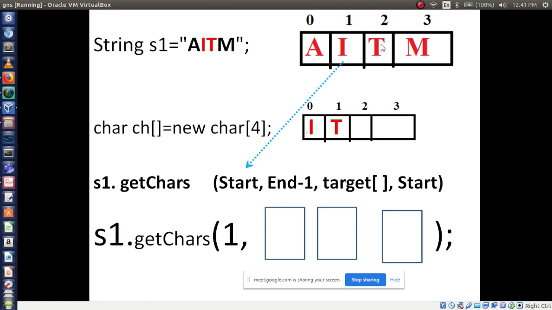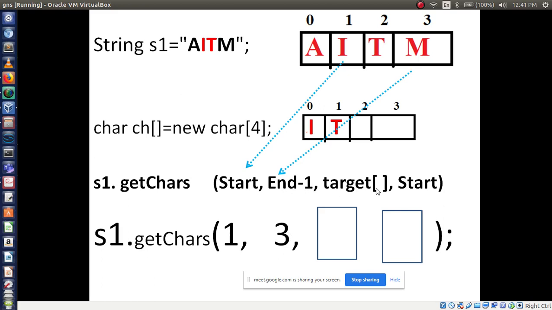So now I am going to access T, but in end minus 1 we have to use 3 minus 1, that is, here we have to write 3. What you are printing, you have to consider the next index number. From 1 to 3: starting index 1 and end minus 1 means 2, but here you have to write 3 because you are doing end minus 1. So one extra index number you have to take.